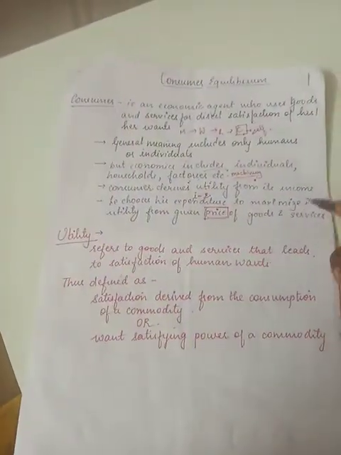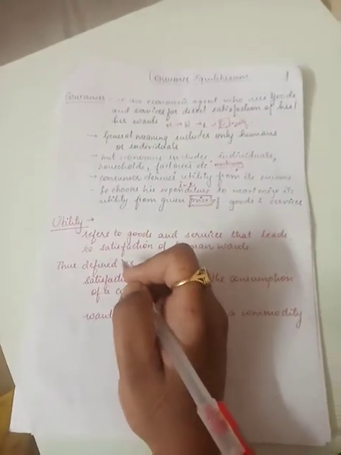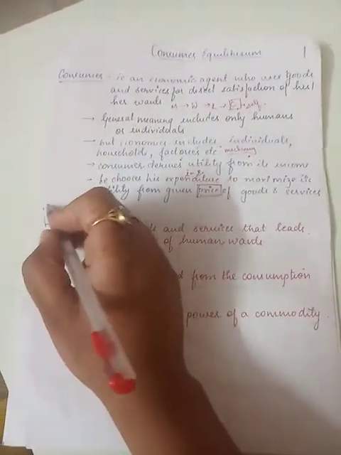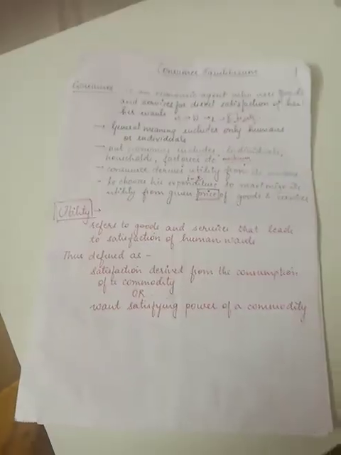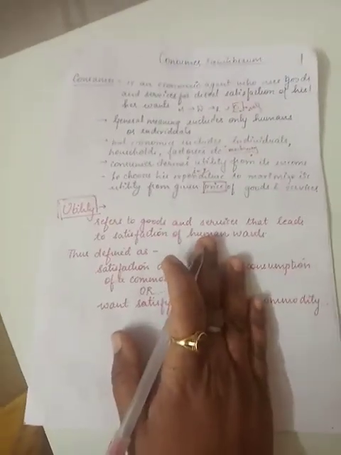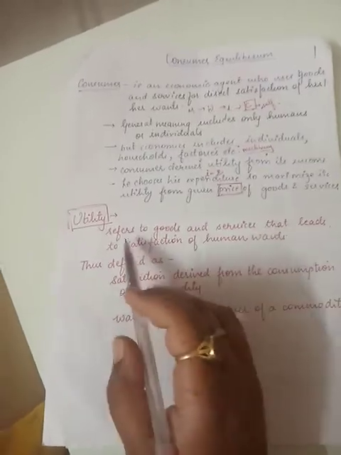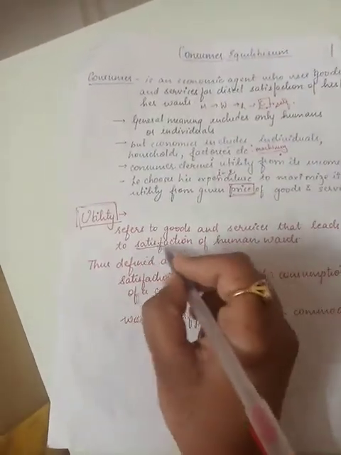Thus, to study this entire consumer, Alfred Marshall, one of the greatest European economists, derived the concept called utility. In terms of English, utility means usefulness of a particular product. But when I talk about economics, utility basically refers to goods and services that lead to satisfaction.